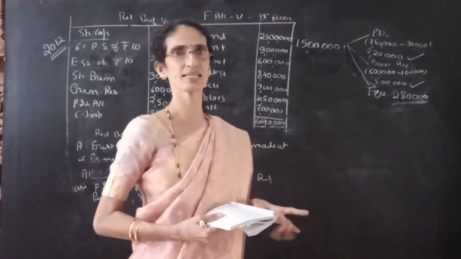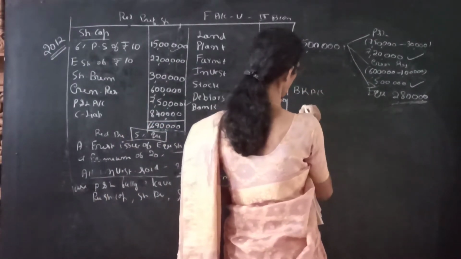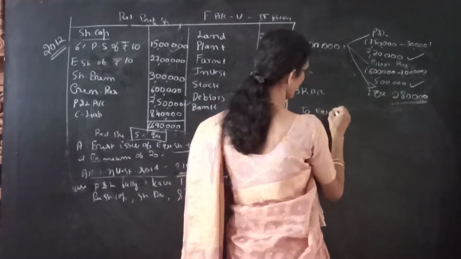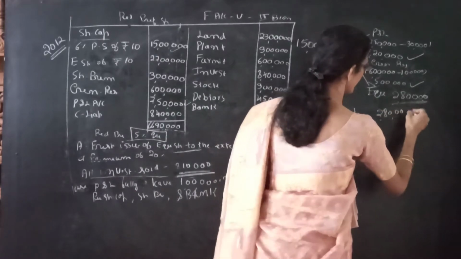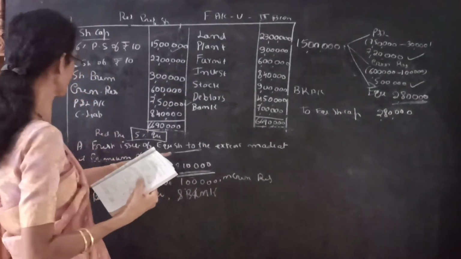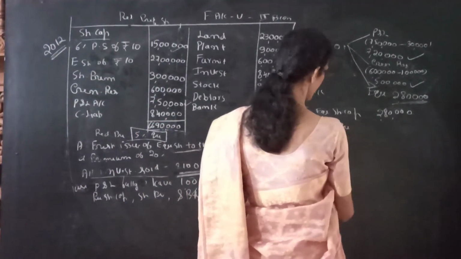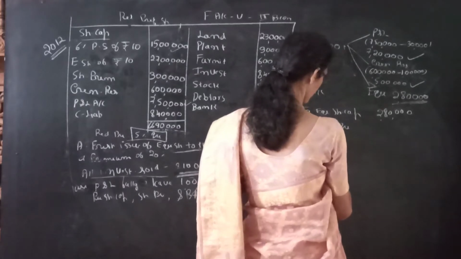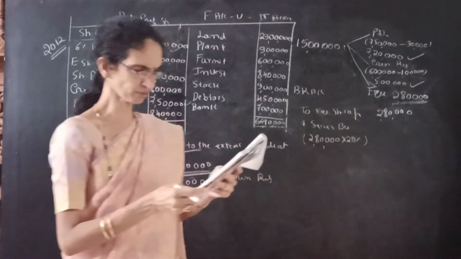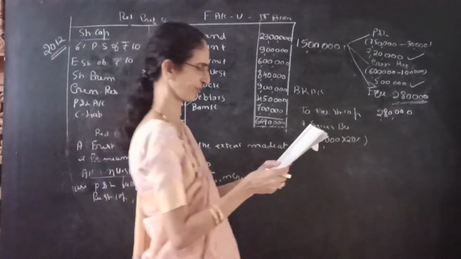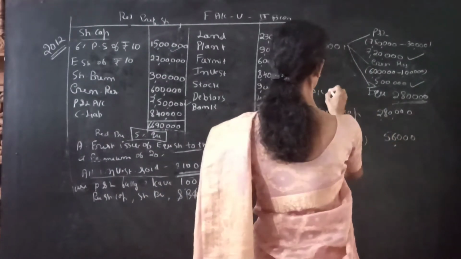Next we can pass the entry for the fresh issue of equity shares. The entry is bank account debit to equity share capital account, 2,80,000. The premium is given as 20%, so credit securities premium account with 2,80,000 into 20%, which is 56,000. So the bank account amount is 3,36,000.